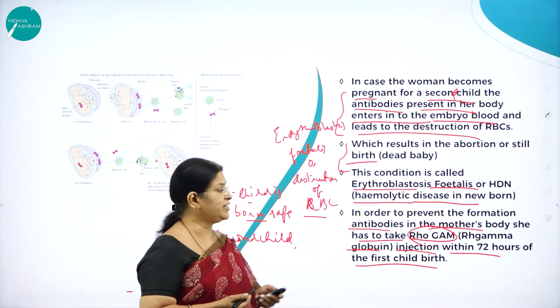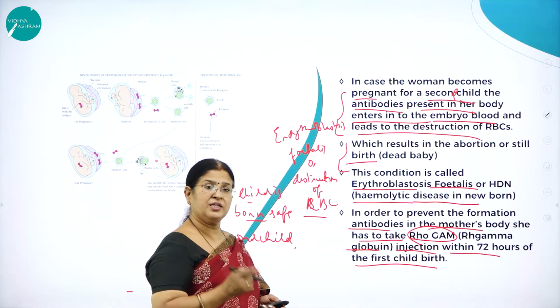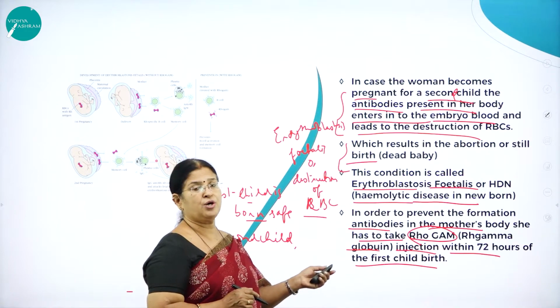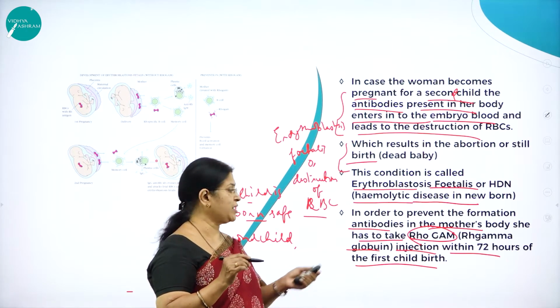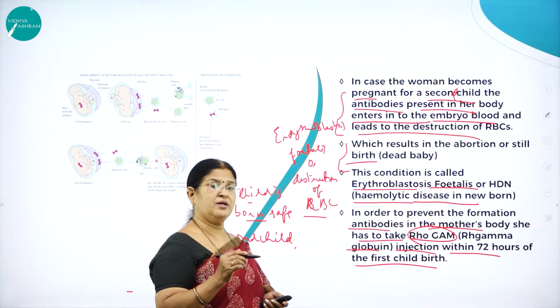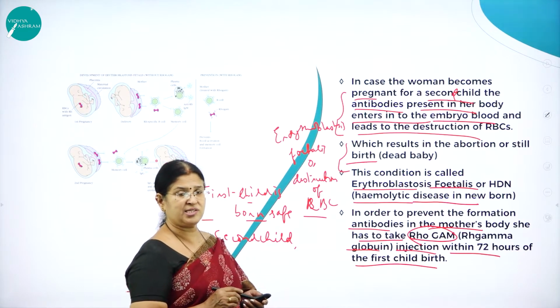So in order to prevent this, before the formation of antibodies, that is immediately after the first childbirth, within 72 hours, the RhoGAM injection is given, so that the Rh gamma globulin injection, that medicine, will prevent the development of Rh antibodies against Rh antigens.